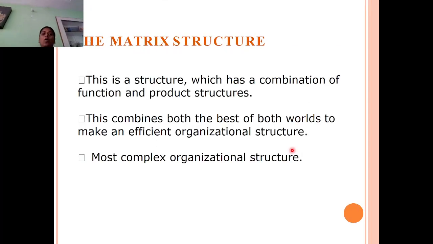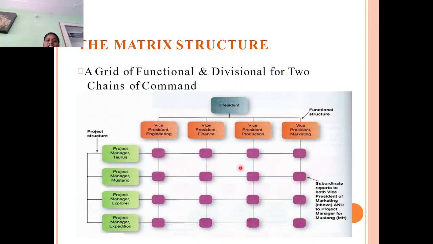Next, matrix organization structure. This structure is a combination of function and product structure. It combines the best of both worlds to make an efficient organizational structure, though it is the most complex organization structure. If you see, matrix has both a chain of command and a chain of division, a grid of functions and divisions, with two chains of command.